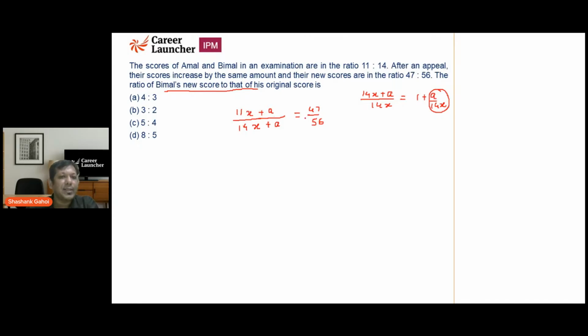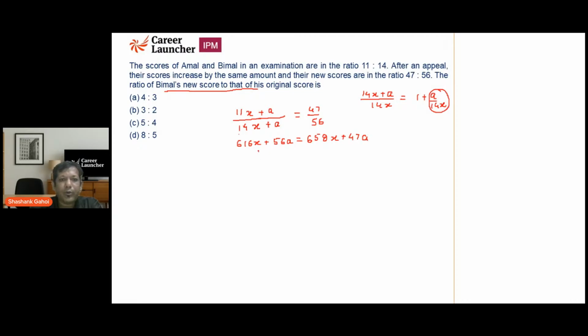Now cross multiply, so 56 into X is going to be 616X plus 56A. Now 14 into 47 is going to be 658x plus 47a.